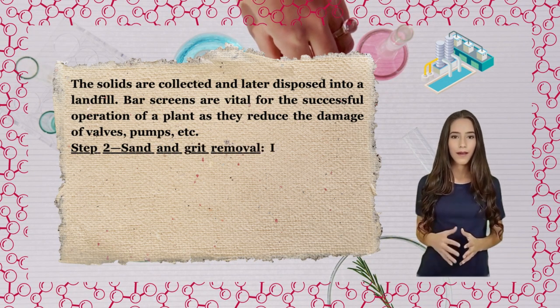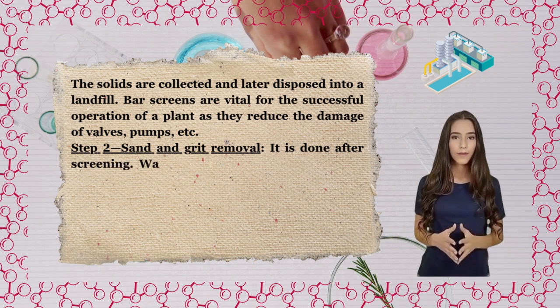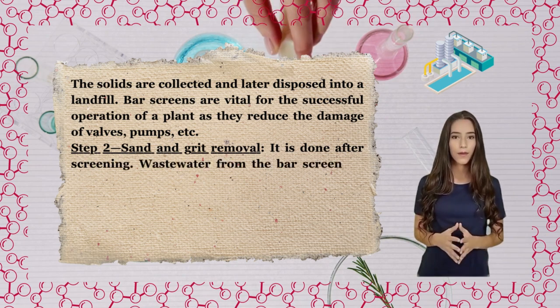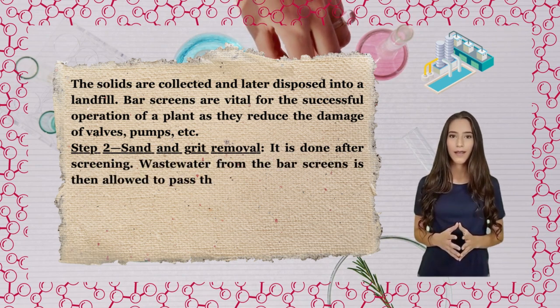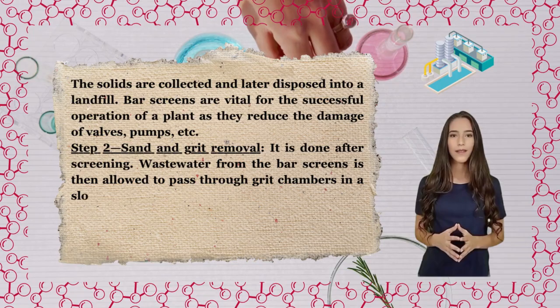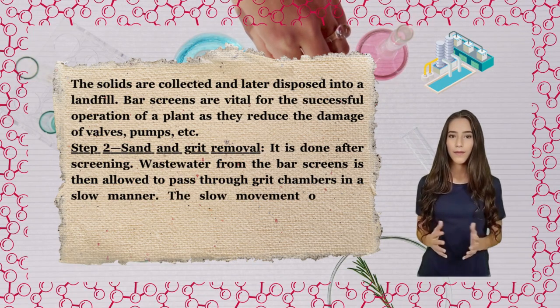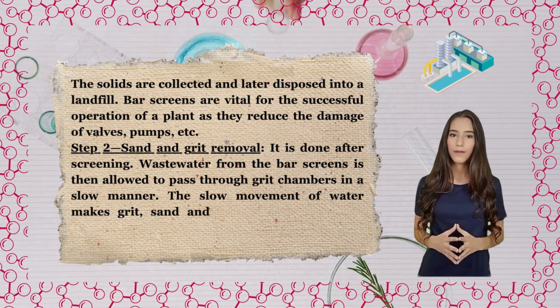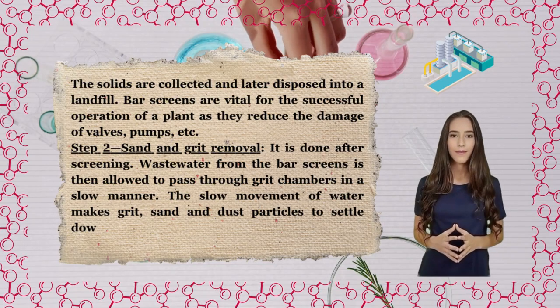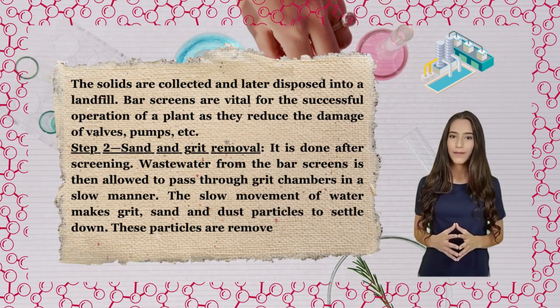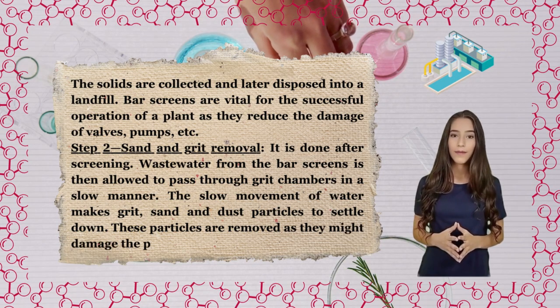Step 2. Sand and grit removal. It is done after screening. Wastewater from the bar screens is then allowed to pass through grit chambers in a slow manner. The slow movement of water makes grit, sand and dust particles settle down. These particles are removed as they might damage the pumps.